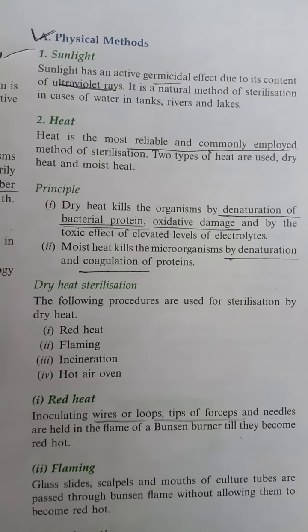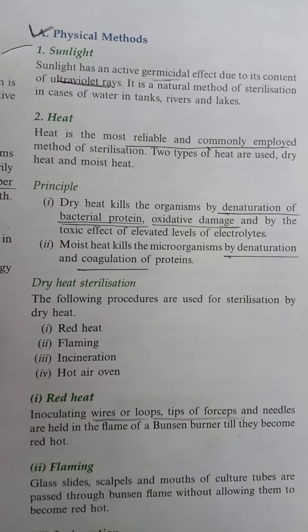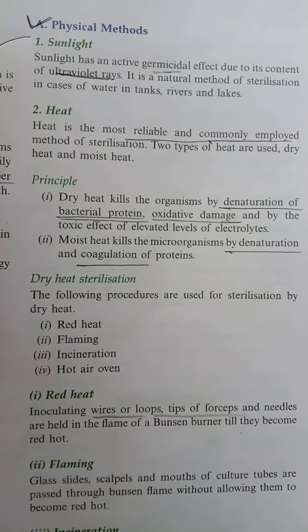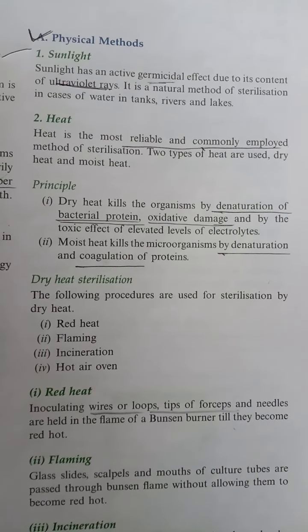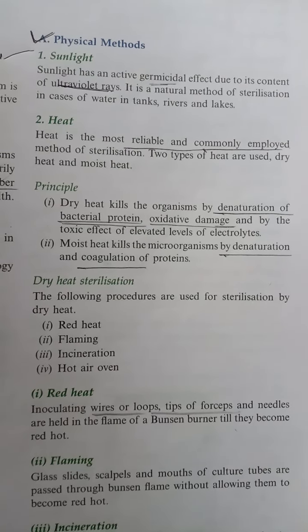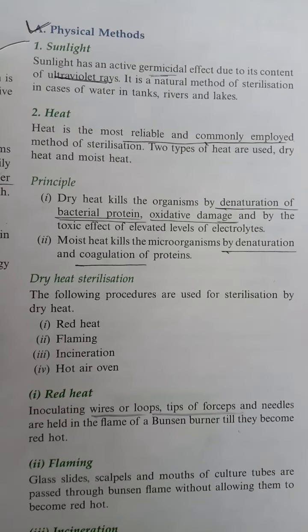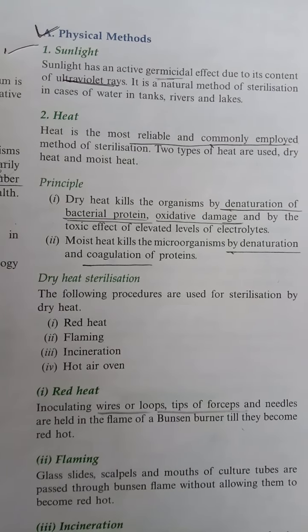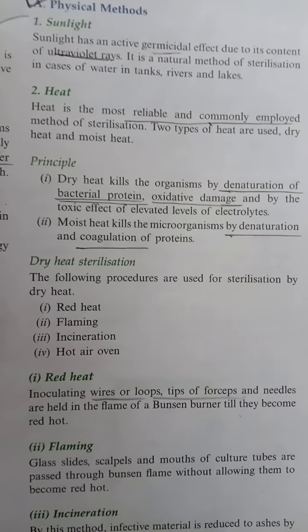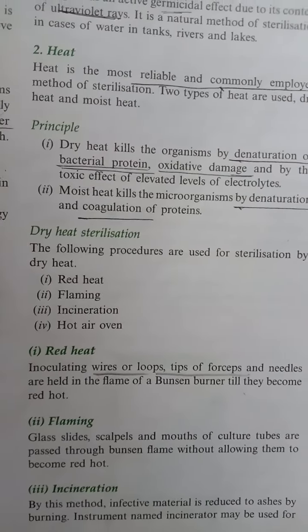Then the moist heat mechanism. Moist heat kills microorganisms by denaturation and coagulation of protein. In microorganisms the protein is present, and by denaturation and coagulation of this protein, moist heat kills the microorganism. Then the process of dry heat sterilization.